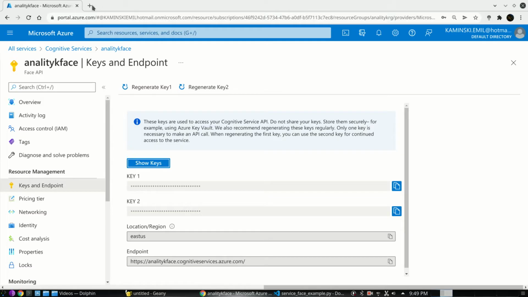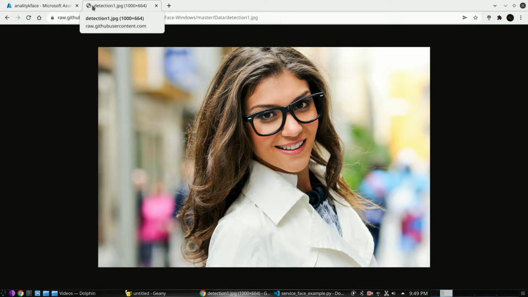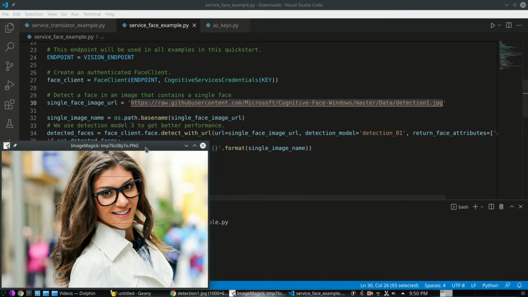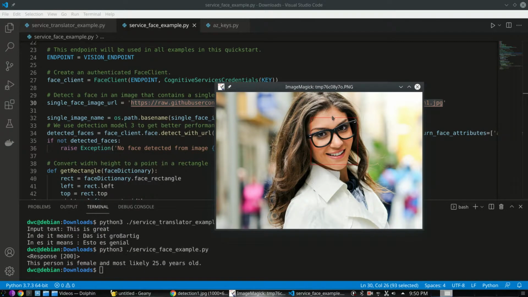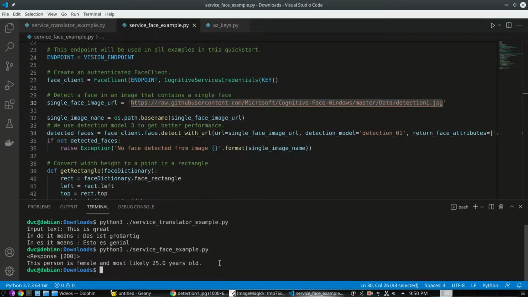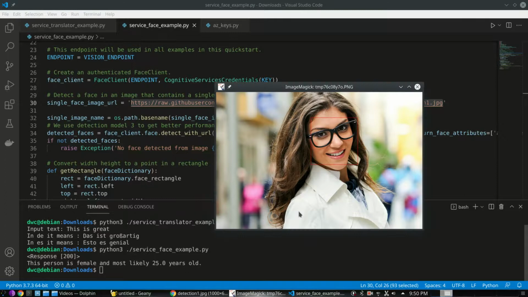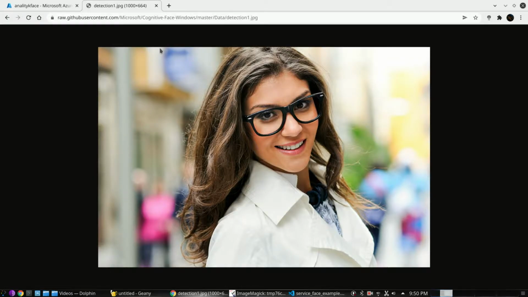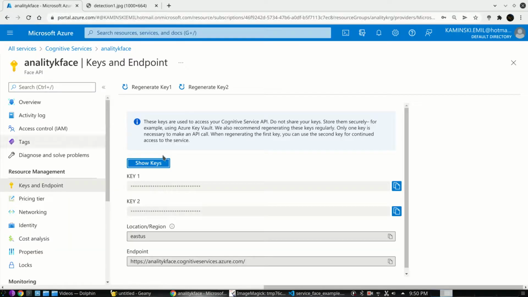So the picture is the following, also from Azure documentation. And the task is simple. What is the gender? I think that's an obvious thing. And what is the age? Let's launch the code. And here it comes. Okay, so we see that Azure has identified the face, which is now in a red frame. And here is the information. This person is female and most likely 25 years old. Pretty cool. And this is just a basic example out of many services which are available in Azure.